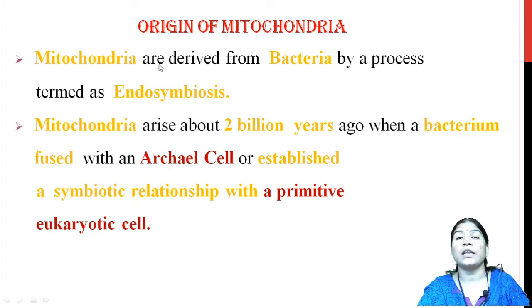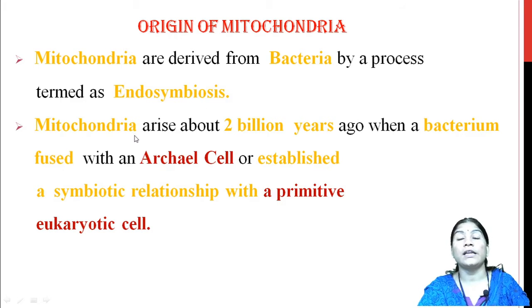So, mitochondria are derived from bacteria by a process called endosymbiosis. Means endosymbiosis is the process in which the mitochondria are derived from bacteria.